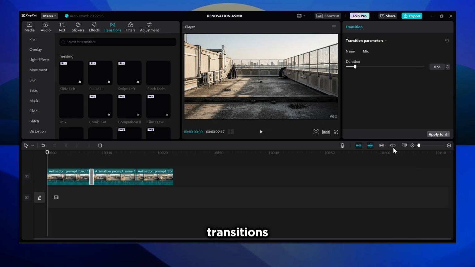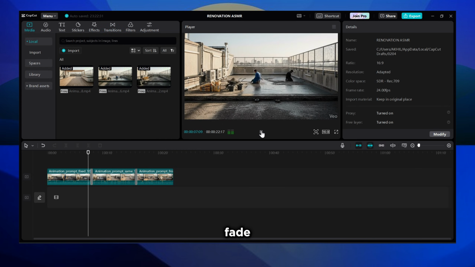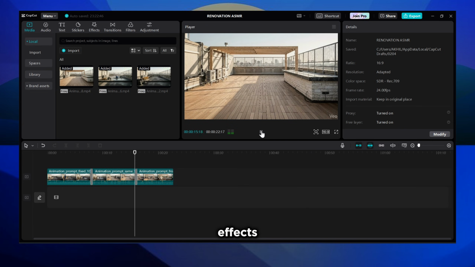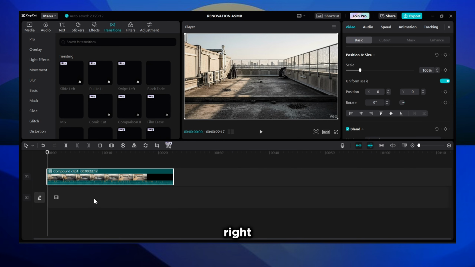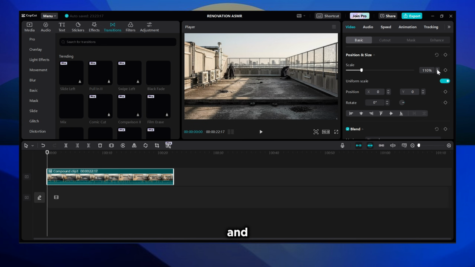Add transitions between clips. Simple mix or fade. We want cinematic flow, not flashy effects. This gives you a shortcut without cutting quality. To remove the watermark, select all clips, then right-click, then create compound clip, then slightly scale up the compound clip. This crops edges and keeps the frame professional.